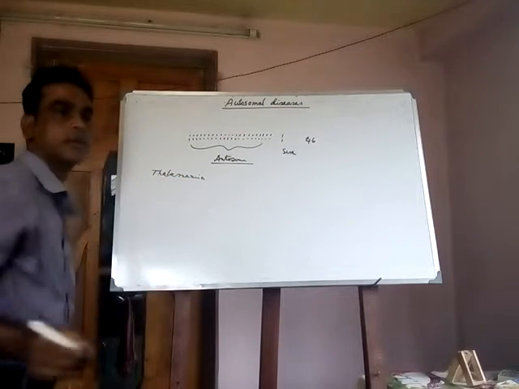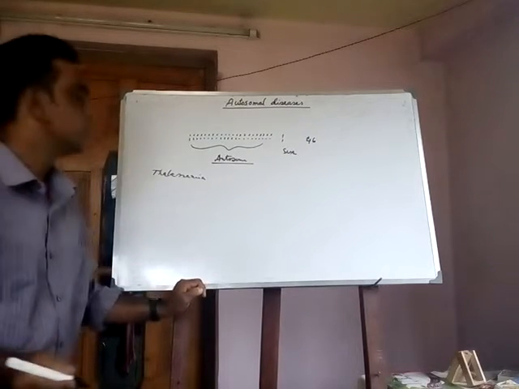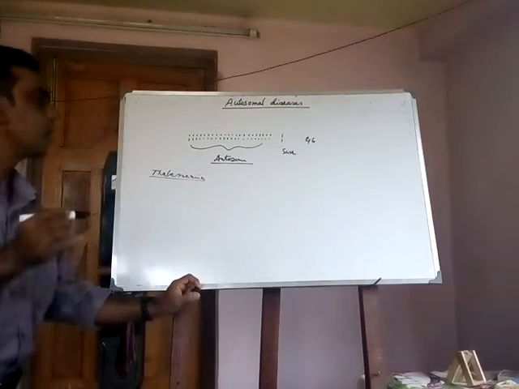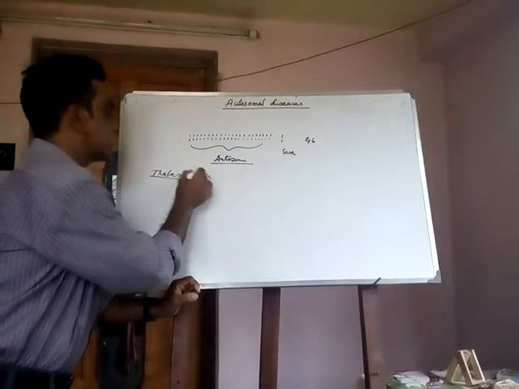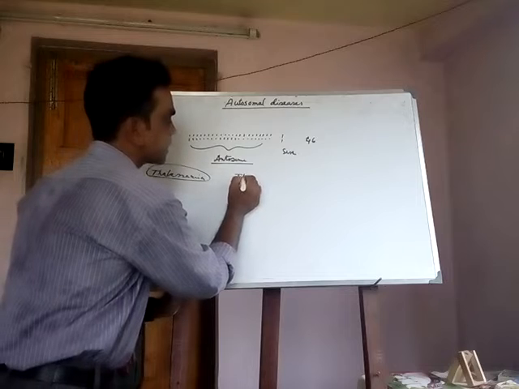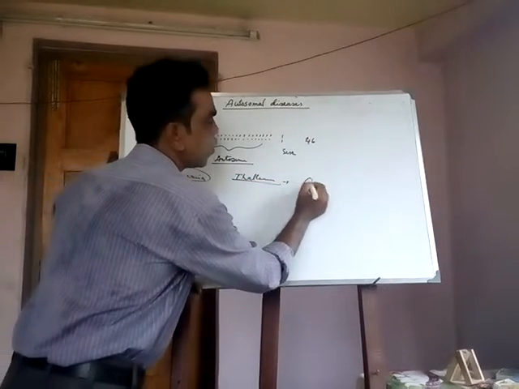Thalassemia. Thalassemia is the disease whose name was first coined from the Greek word thalassa, meaning the ocean.